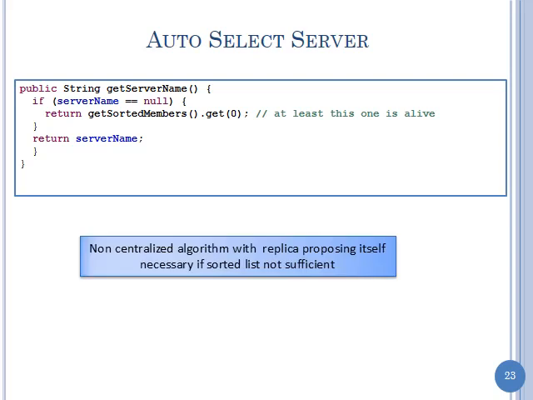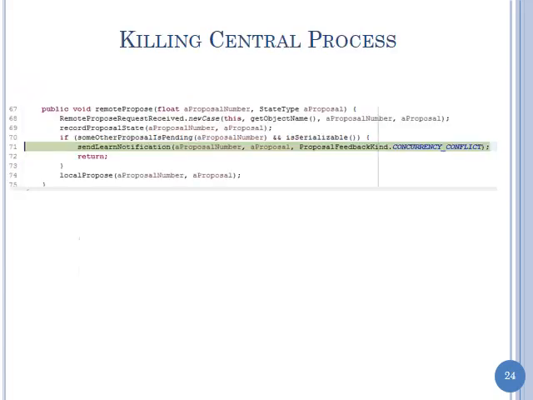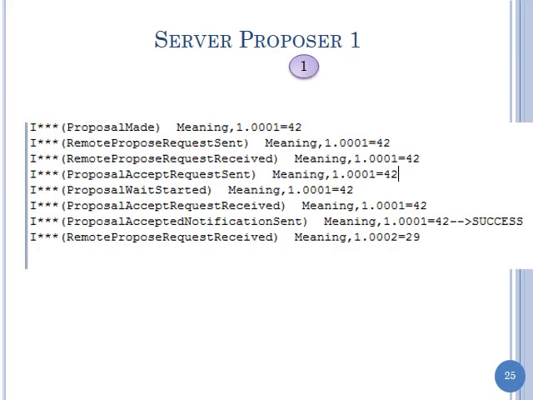But again, if a sorted list is not sufficient, if things change dynamically, and one computer becomes more lightly loaded than others, then you will need a more fancy algorithm. And just to show you this working, I put a breakpoint in the send learn notification in the central server, and then I killed it. So proposal 1, that send learn notification was sent when there was a concurrency conflict. So proposal 1 comes in, requests go out to the world. Proposal 2 comes in, it's pending, and since it's pending, it's trying to send back a notification saying, sorry, concurrency control problem, but it dies.